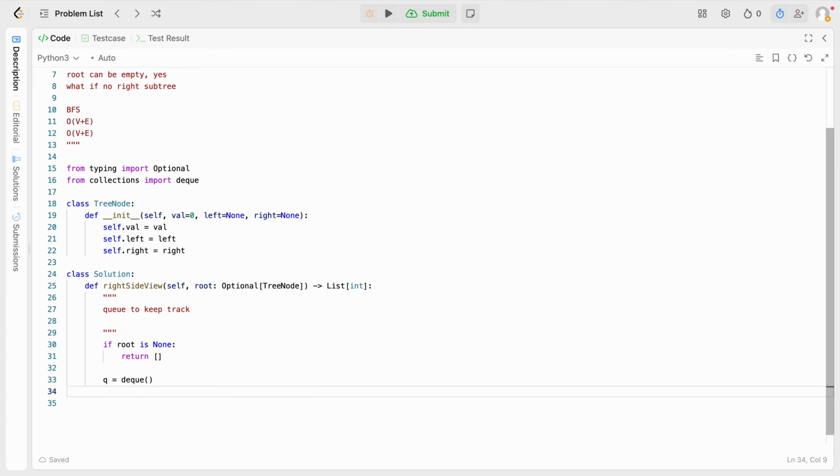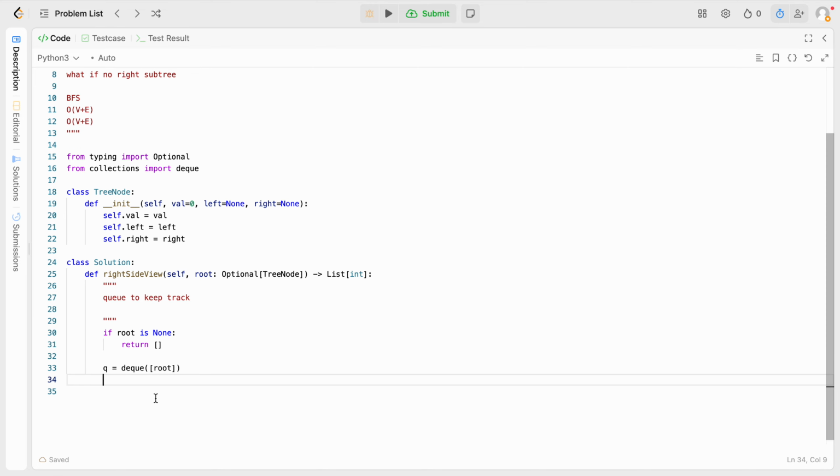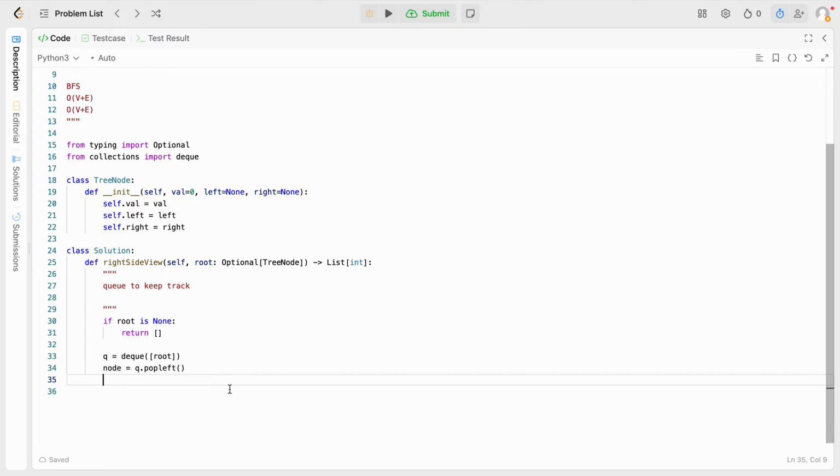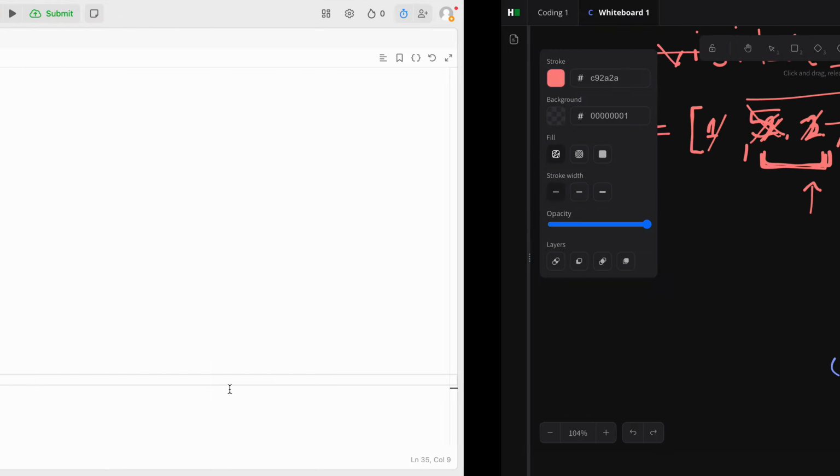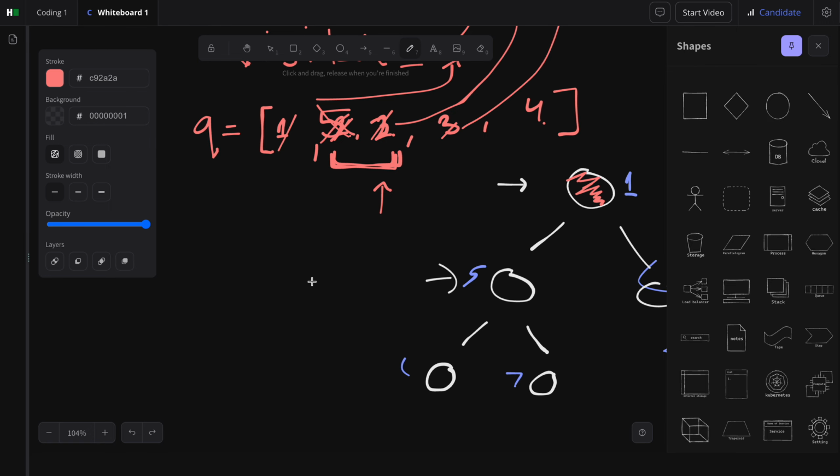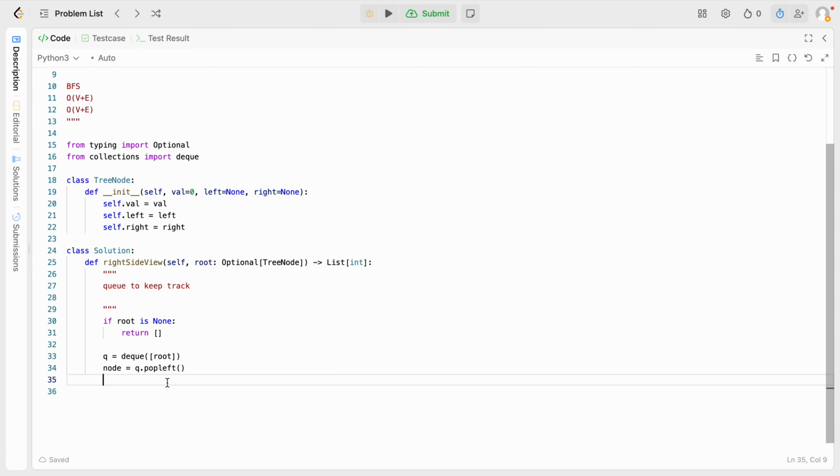Q is deque. Can we add root in here? Q dot popleft, node. I think it was like this. Node equals q dot popleft. We're popping off 1. And then from 1, first of all, we need some kind of a results array.